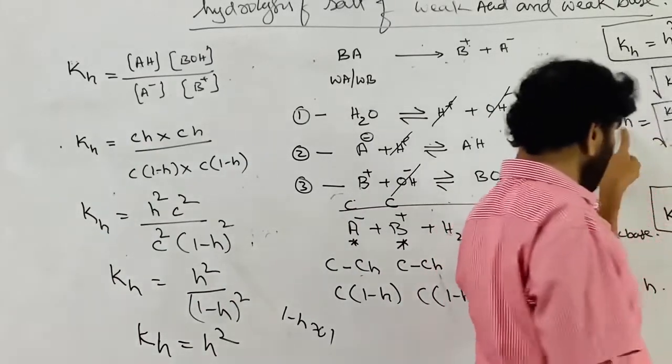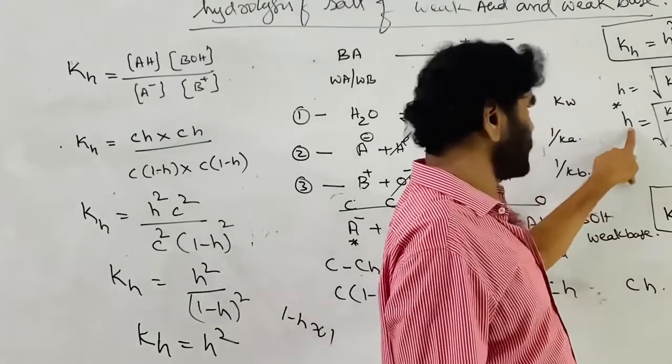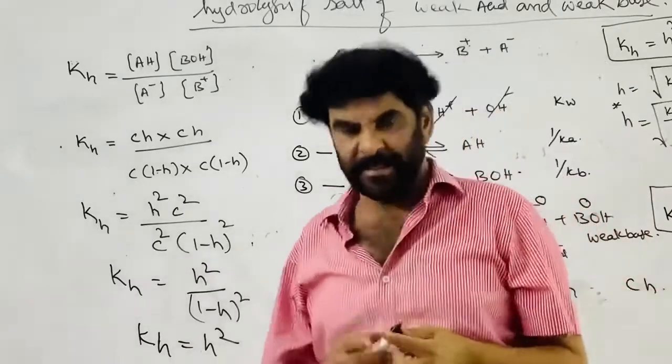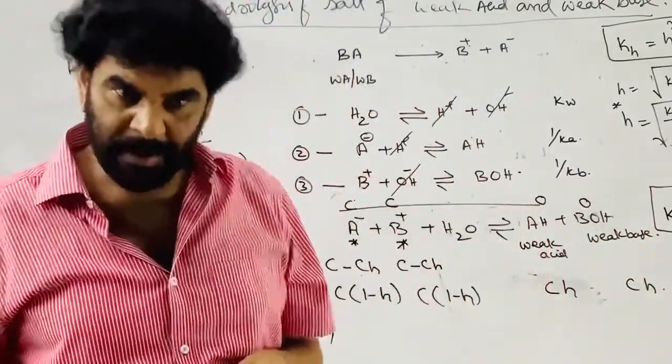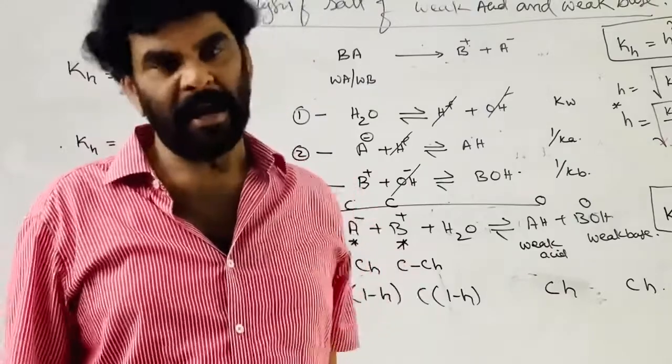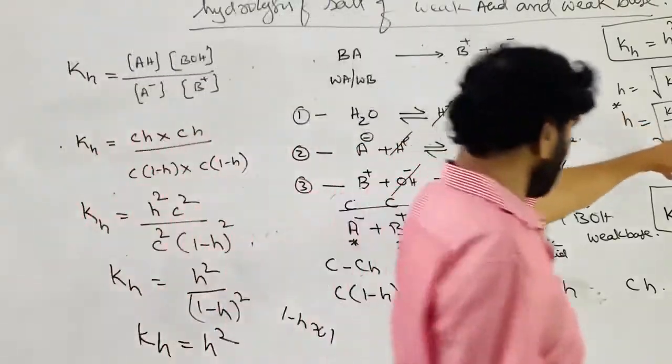Now, what is the generalization? The degree of hydrolysis of the salt of a weak acid and weak base is independent of the concentration of the salt, cation and anion. The C term is not there.